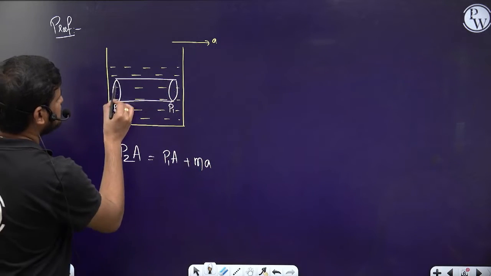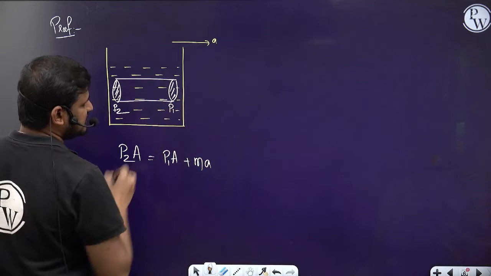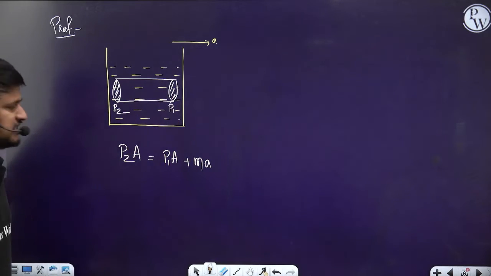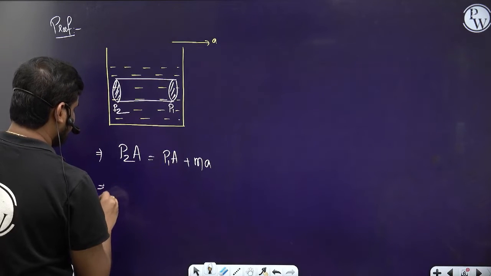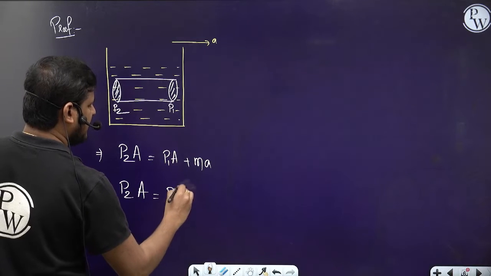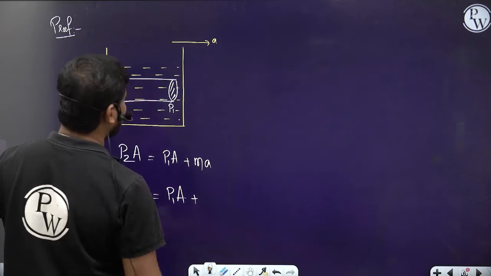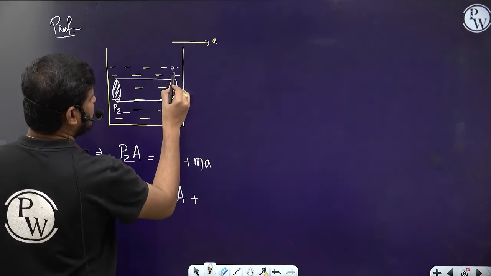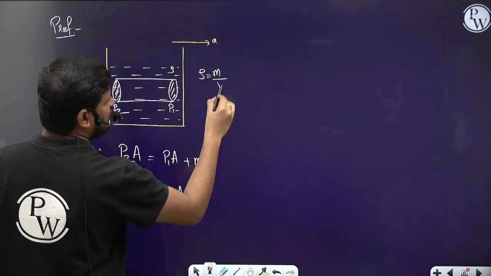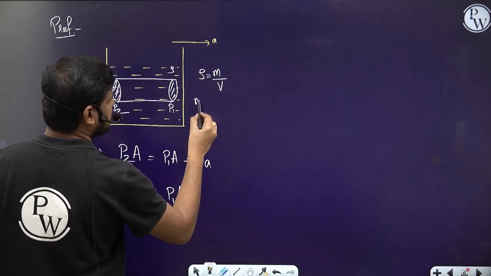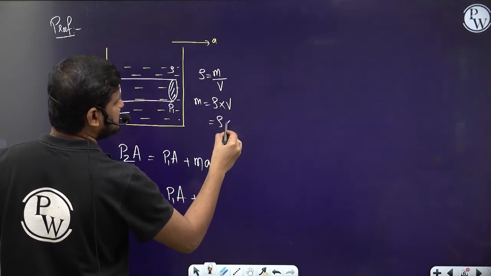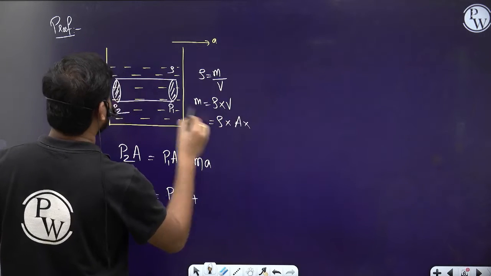Let's write P2A is equals to P1A plus, in place of mass, the liquid has some density rho. Rho is equals to mass by volume, so the mass is equals to rho into volume.